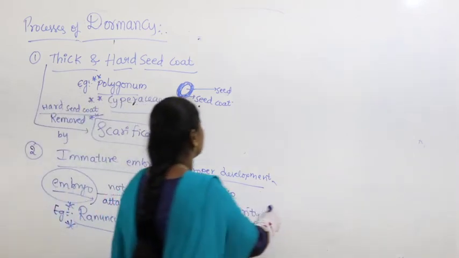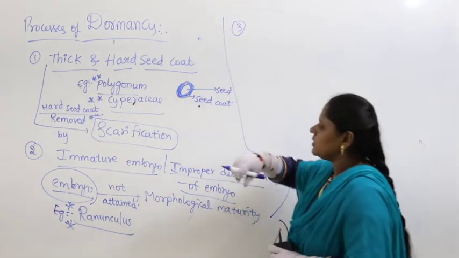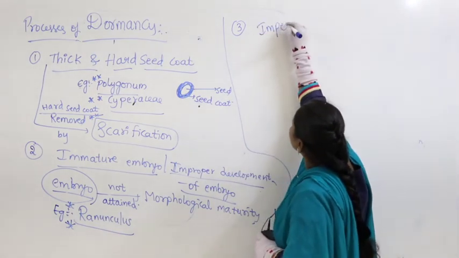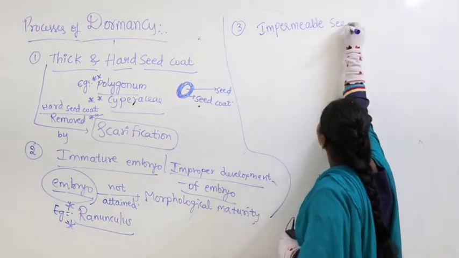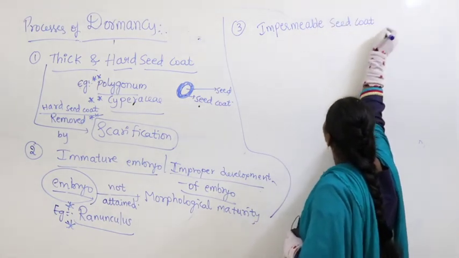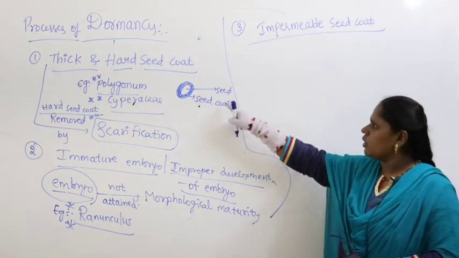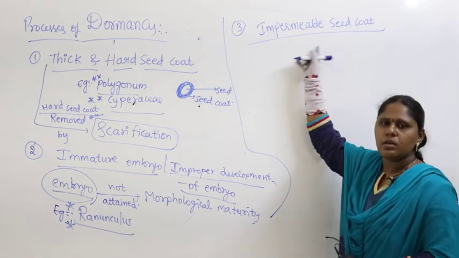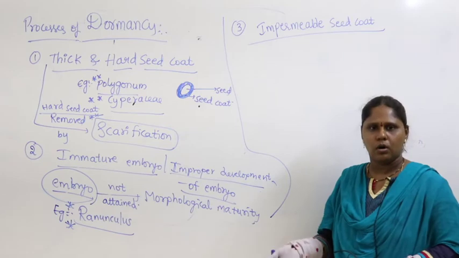Apart from this, sometimes you find an impermeable seed coat. The seed coat is thin, not thick like this, but it is impermeable, meaning it does not allow anything to come in or go out.